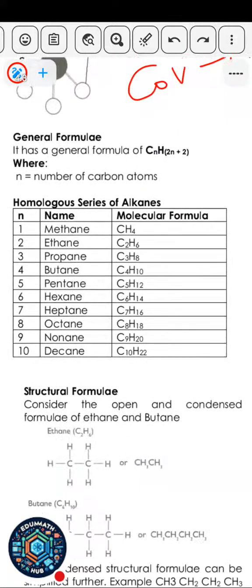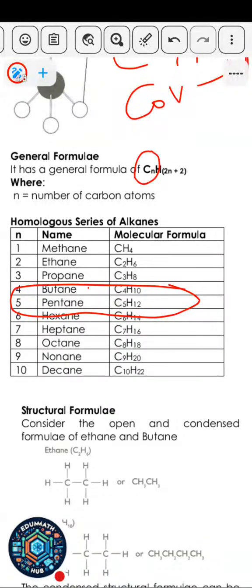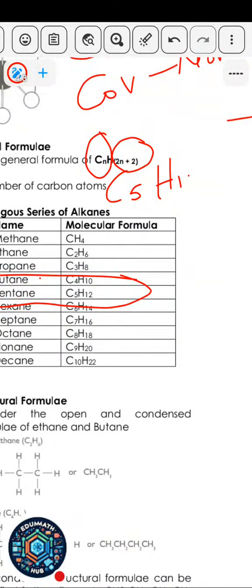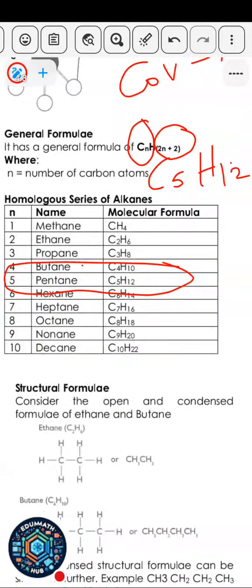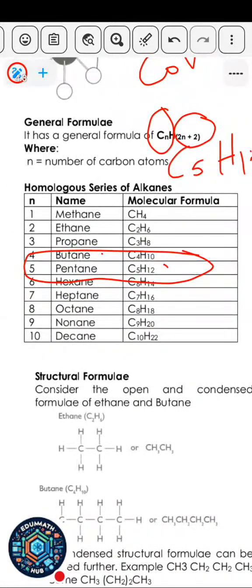So when you apply that formula, take for example, let me just do it for pentane. This is the 5th one here. Let's put 5 in this formula. Put 5 here. So that will be C5. 2 times 5 here is 10. 10 plus 2 will give you 12. C5H12. That will be the formula of pentane, as you can see from here. That's how they got all these other formulas there.